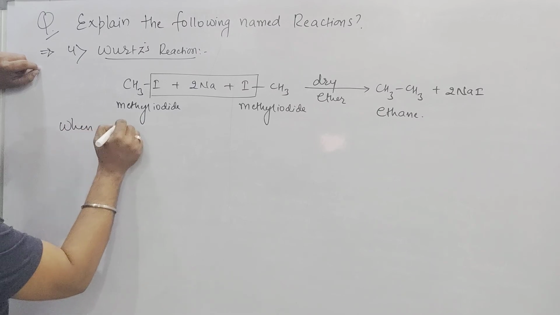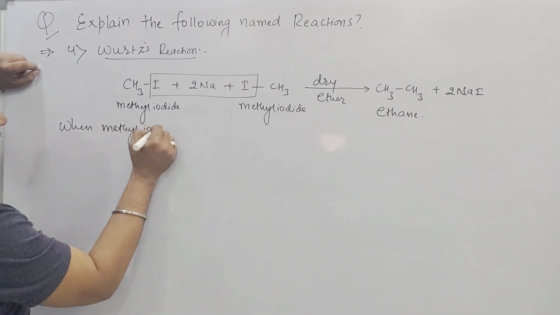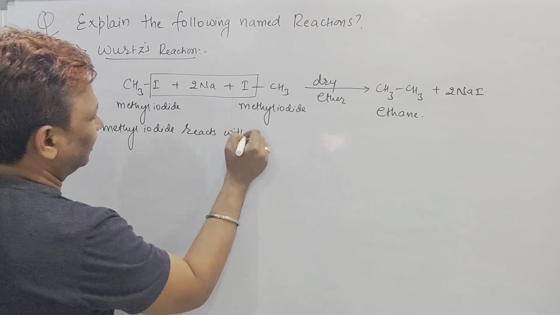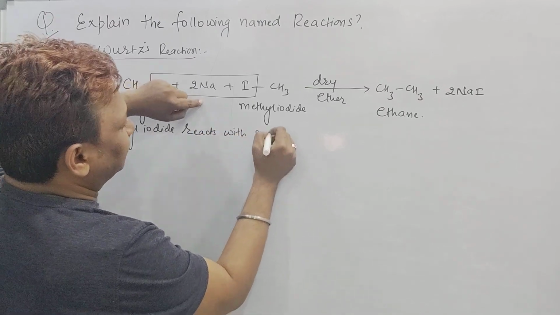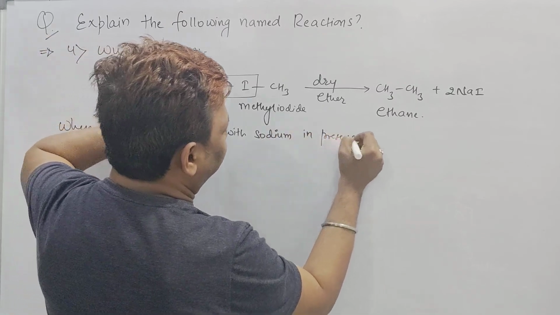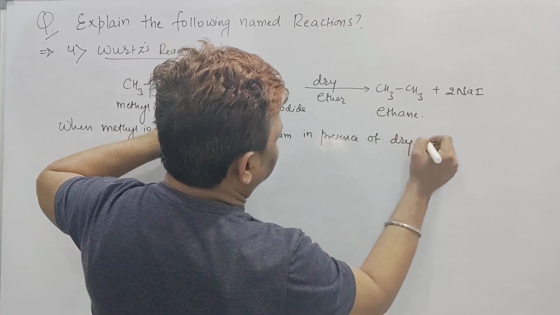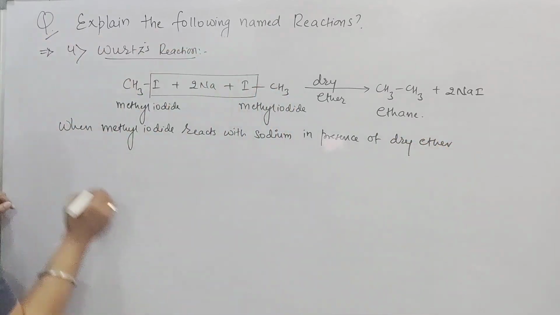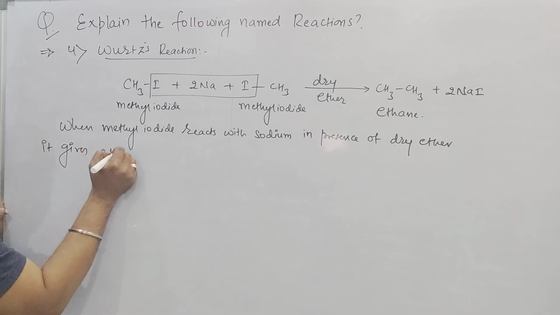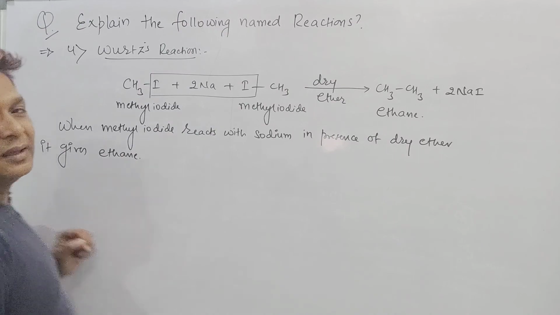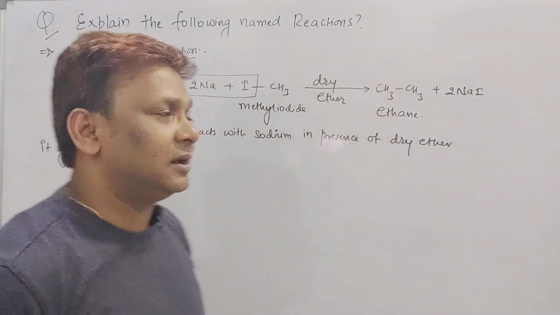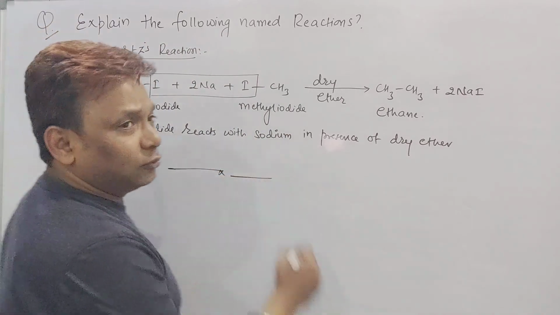When methyl iodide reacts with sodium, Na means sodium, in presence of dry ether, it gives ethane. Means beta, it is a method to prepare the alkane containing even number of carbon. Right beta? All the four reactions over.